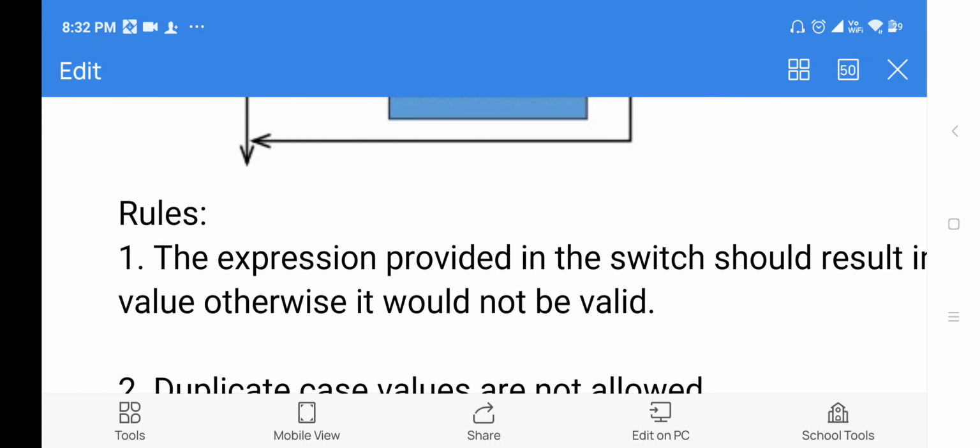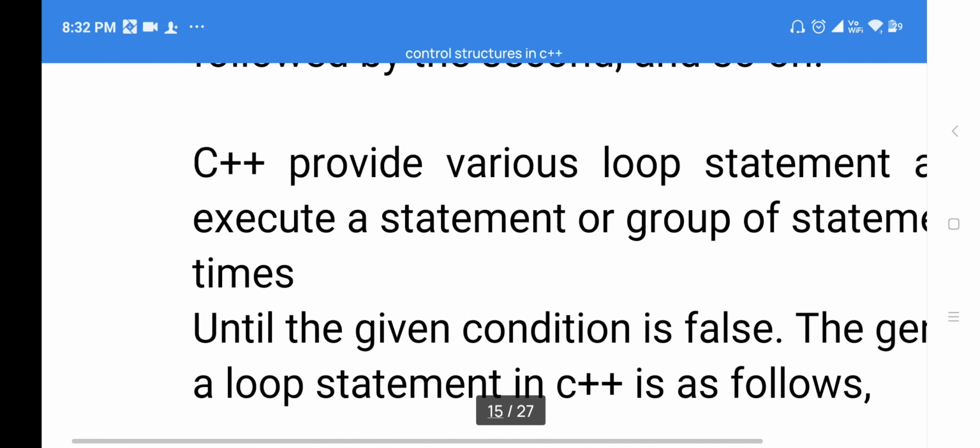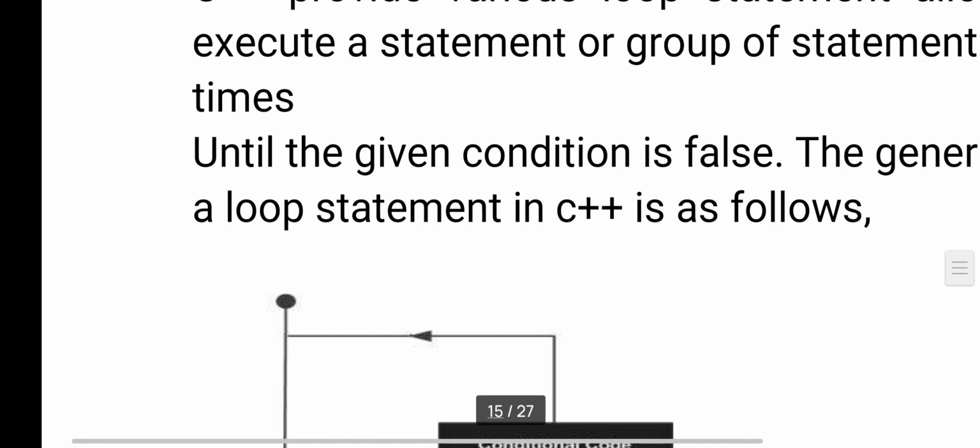After that, under control structures you get one more category, that is jumping statements. Using a jumping statement we can direct the user to move from one section to another section, or we can stop the loop in between or skip particular statements. Under jump statements we have three statements: continue, go to, and break.